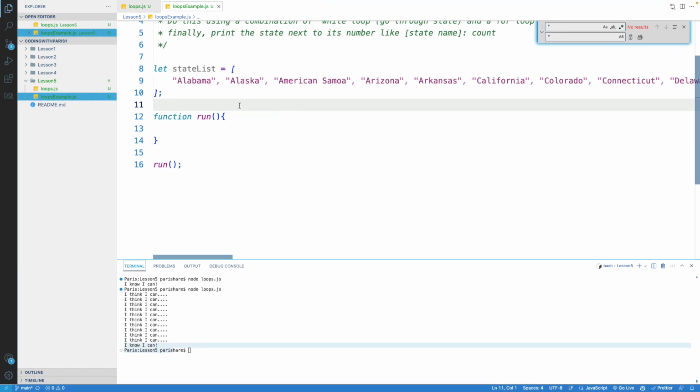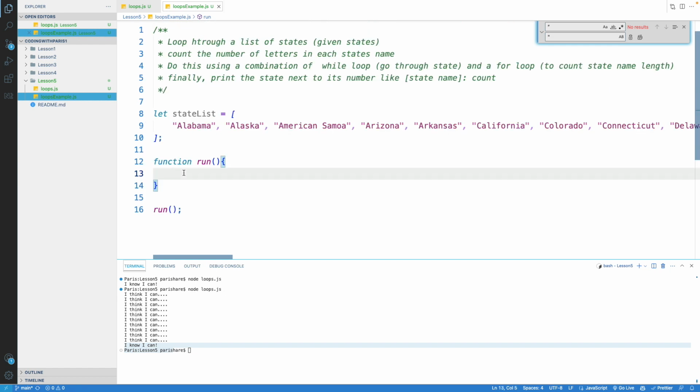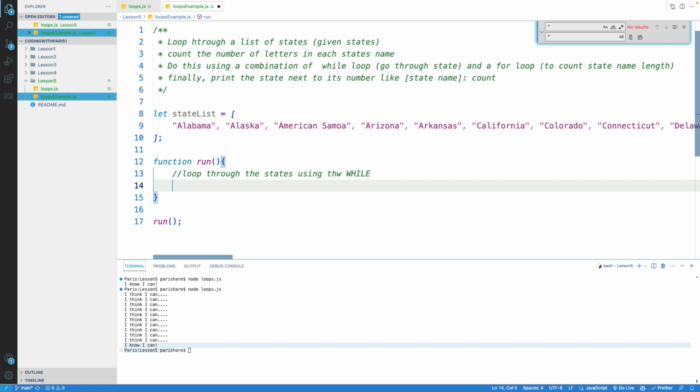All right, so jumping back to our code here, we have our state list ready to go, and then we have our run function. And remember, what we want this code to do is to loop through the given states using the while. Since we have a list of states and I'm using the while loop, I'll just pop a state off, do my work with it, and throw it away for each one. This is how you do that using an array.